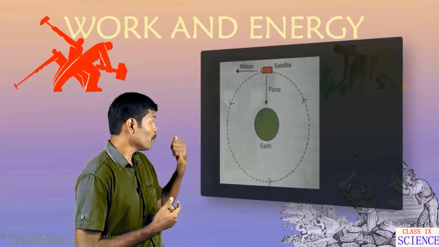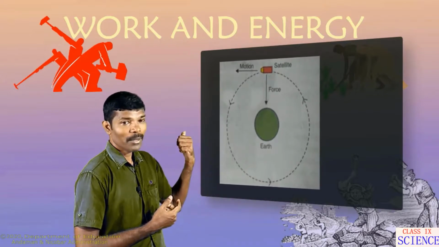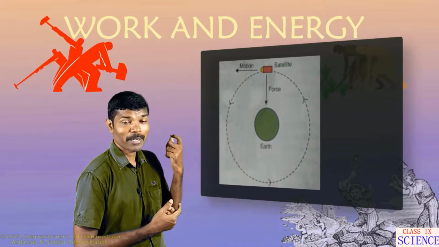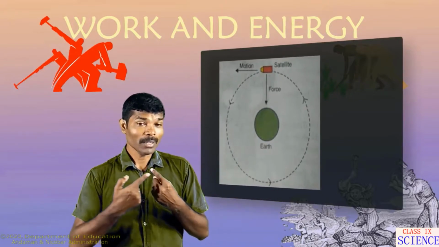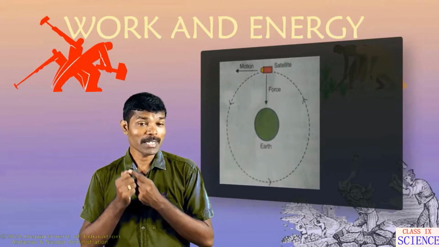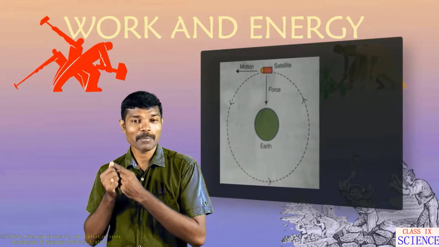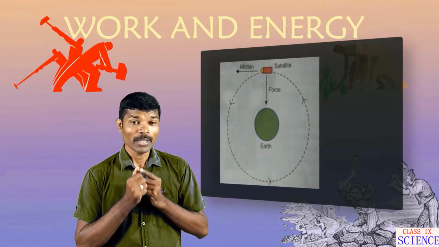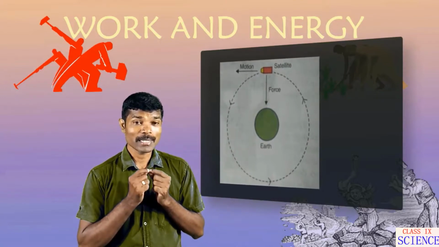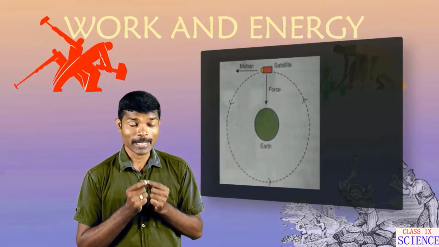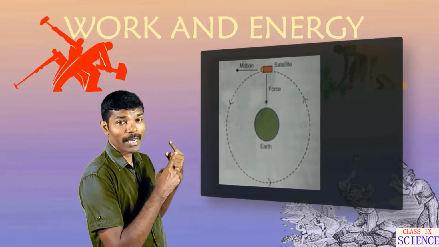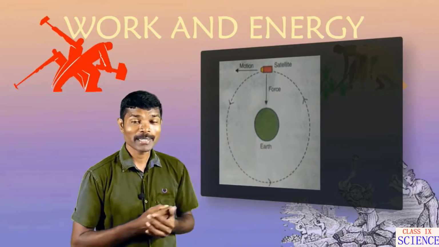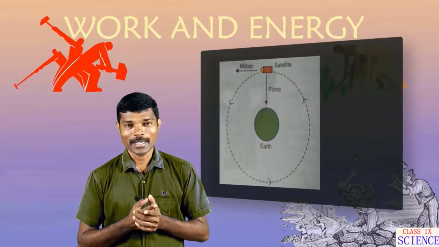The satellite is moving around the earth by means of centripetal force exerted by the earth. The centripetal force acts along the radius towards the earth, and the angle between the tangent and the radius is a right angle.